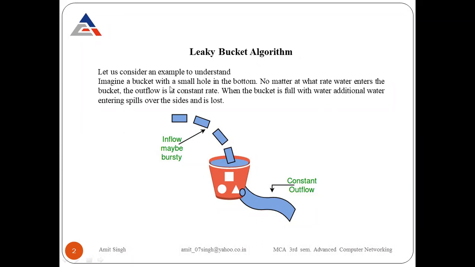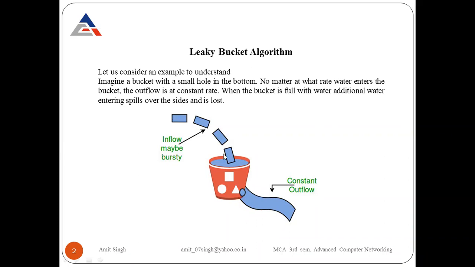Imagine a bucket with a small hole in the bottom. No matter at what rate the water enters the bucket, the outflow is at a constant rate. When the bucket is full of water, additional water entering spills over the side and is lost. So what will happen over there? Suppose we have a bucket. The water is entering into the bucket from the tap. We make a simple hole at the bottom of the bucket here. Look at your screens. We make a hole at that side.